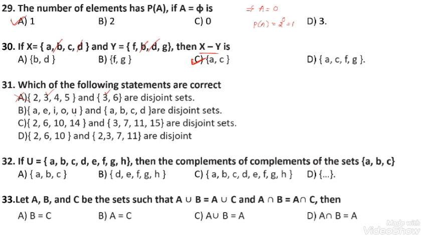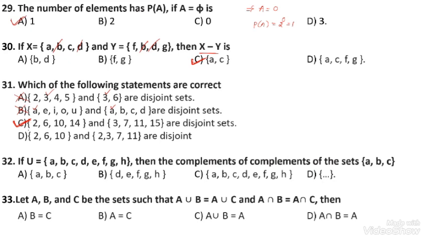A, E, I, O, U and A, B, C, D are disjoint sets. No. Here there is a common element between those two sets, A. That's why this is not a disjoint set. 2, 6, 10, 14 and 3, 7, 11, 15 are disjoint sets. Yes, there are no common elements between these two sets. This is the correct statement. The option number C is correct.